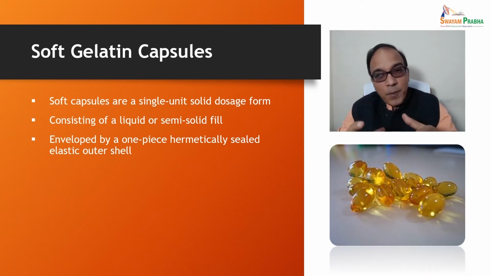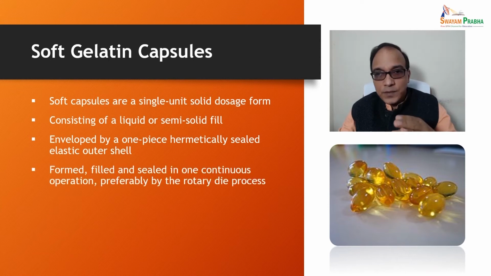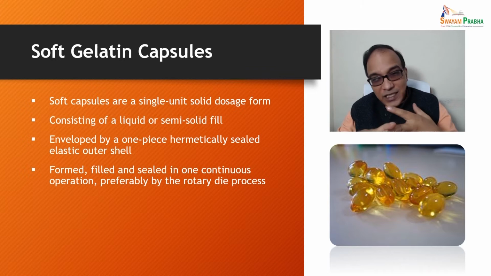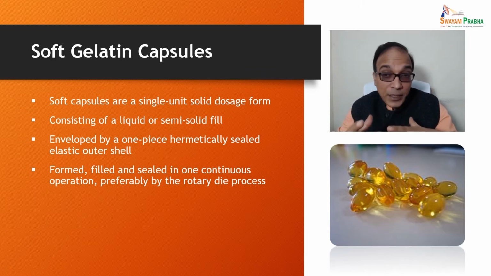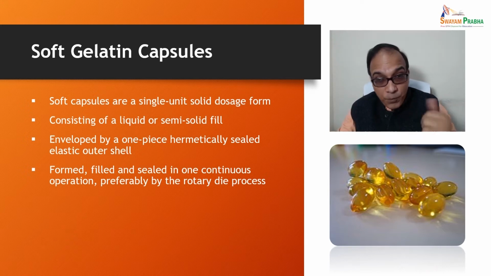They are enveloped by a one-piece hermetically sealed elastic outer shell. They are formed, filled and sealed in one continuous operation, preferably by the rotary dry process. So with the help of rotary dry process, we can form, fill and seal the soft gelatin capsule in one single continuous process.